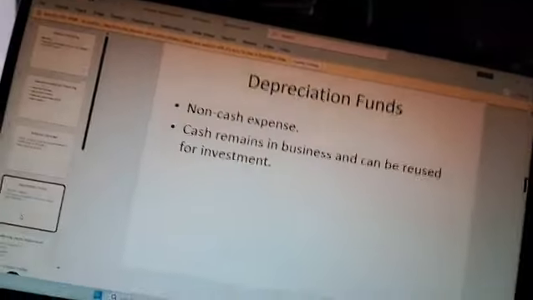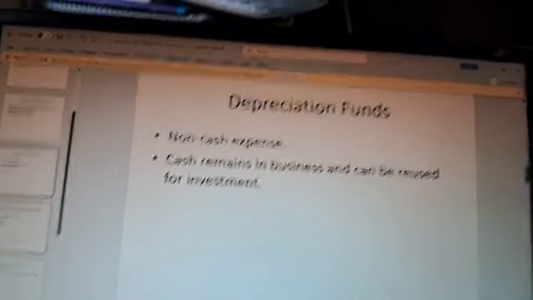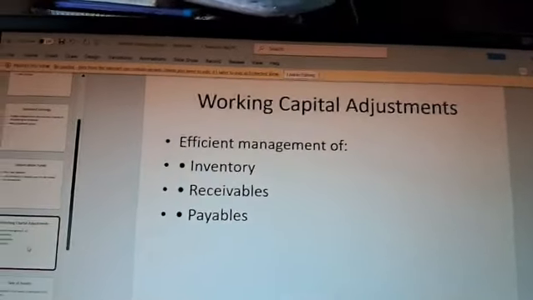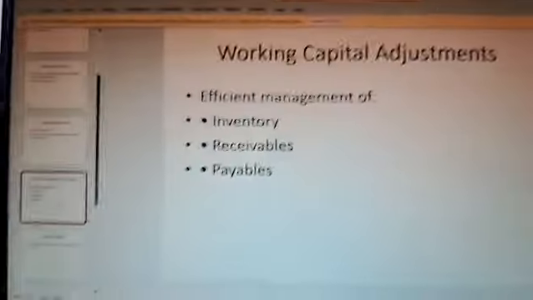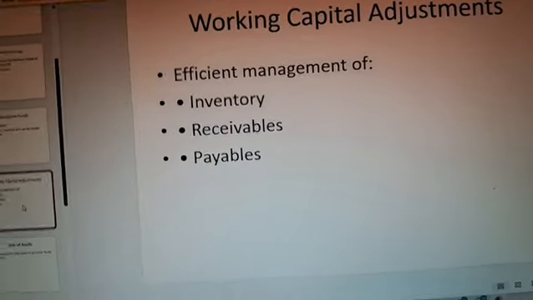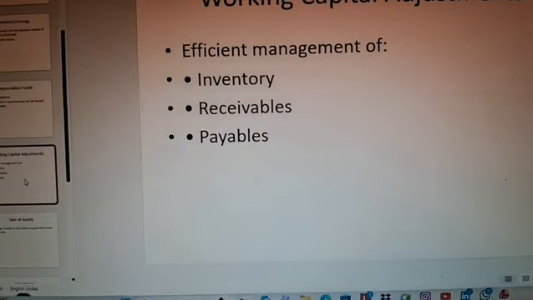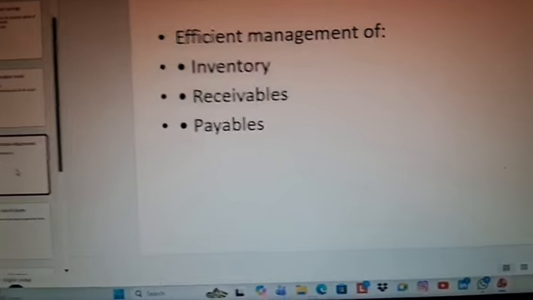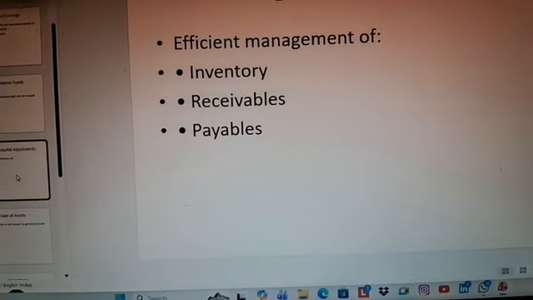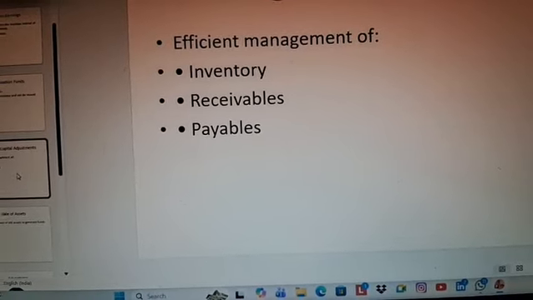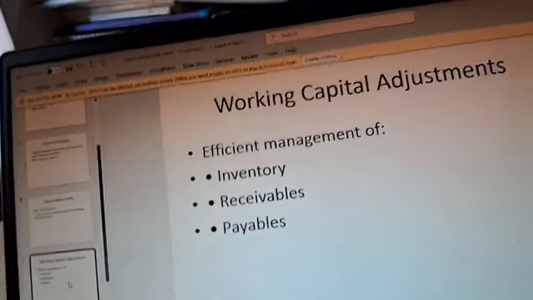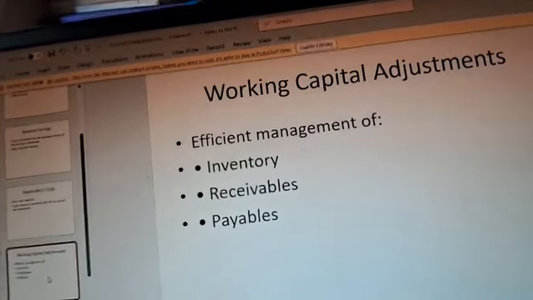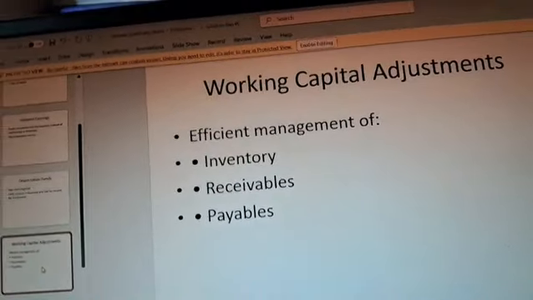Then what is the other source of internal financing? That is working capital adjustments. What is working capital adjustments? Efficient management of inventory, receivables, payables. Working capital adjustments are the inventory, the receivables, the payables, and these are managed in an efficient way to make it an internal source of money.